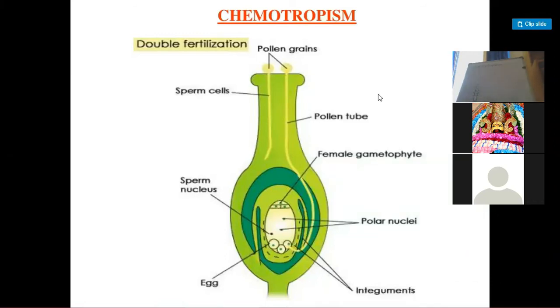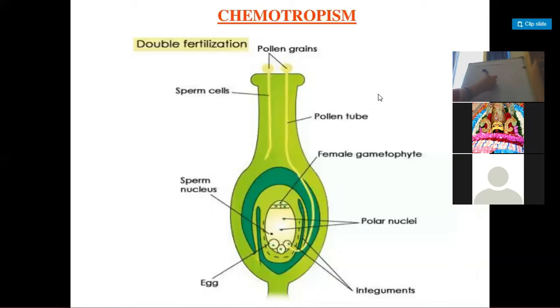Now, how will the coiling of the tendril take place? Let me discuss that. You know, the tendril is coiled because there is unequal growth, right? The coiling takes place only because of the unequal growth.